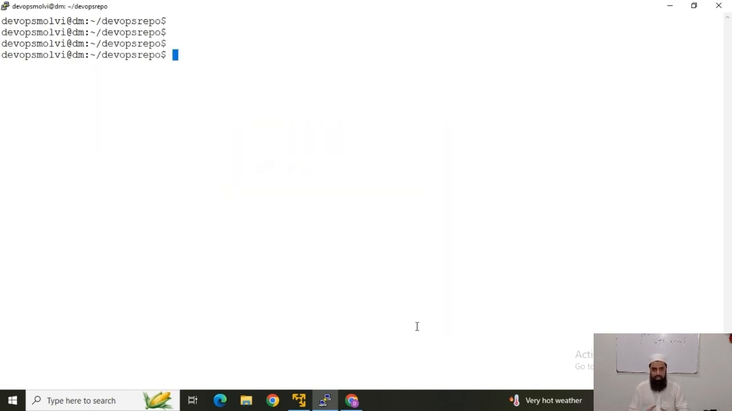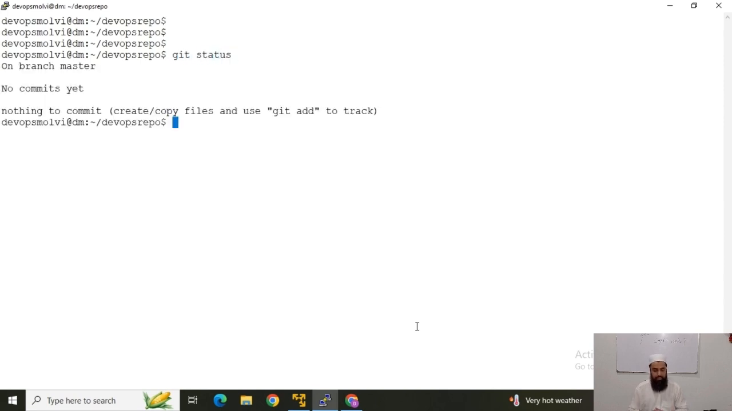Now I will check the status of this repository. The command is git status. You can see that it is on the master branch and there are no commits yet. I have made no changes in this repository. So first of all, I will create an empty file. This would be my first